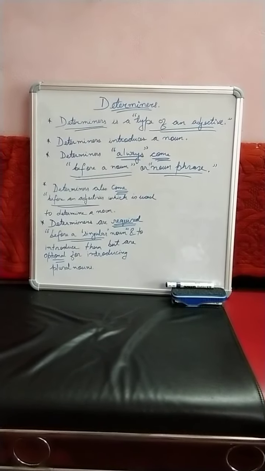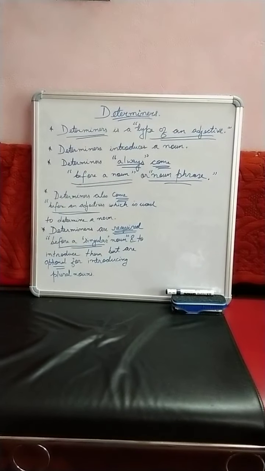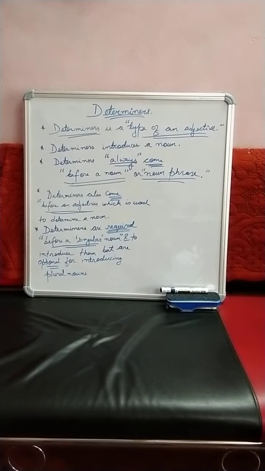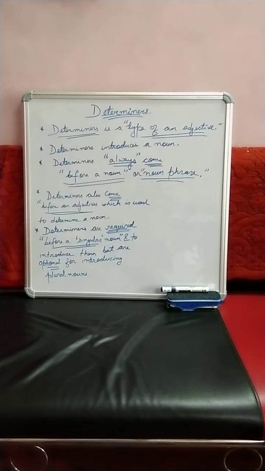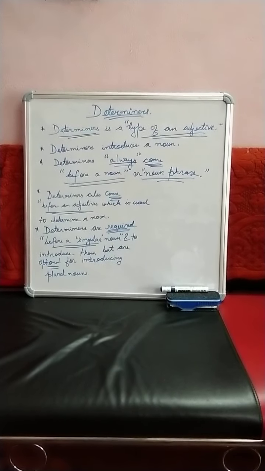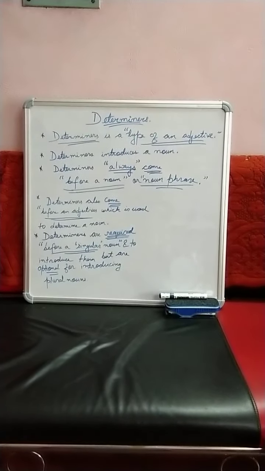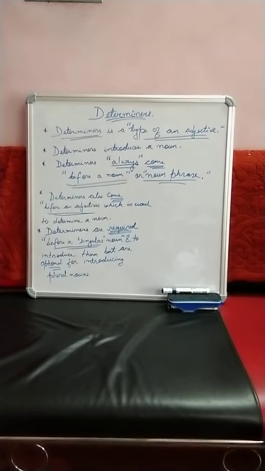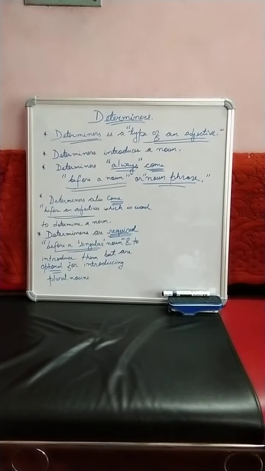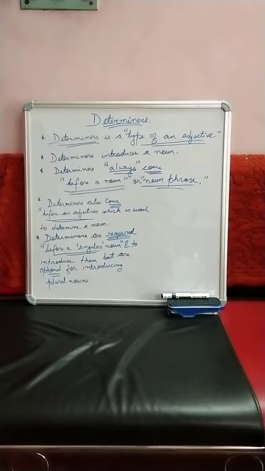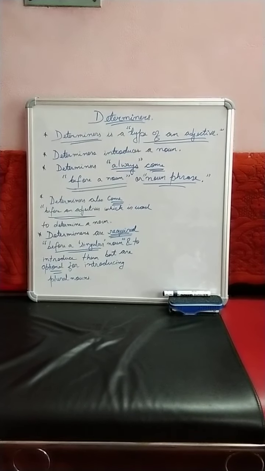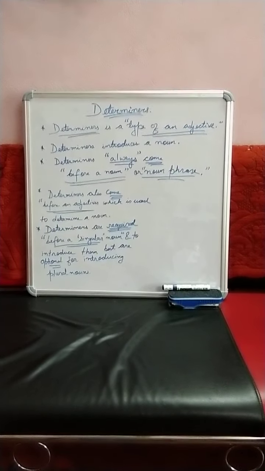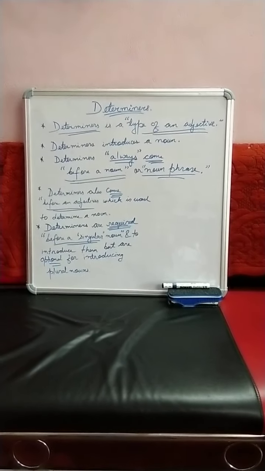You have to remember that a determiner always comes before a noun or noun phrase. It does not matter what the position of the noun in the sentence is. The noun or noun phrase can be the subject, or it can also be in the predicate. We know that a predicate begins with a verb and ends with a punctuation mark, generally a full stop, which is used more than the question mark and exclamation mark.